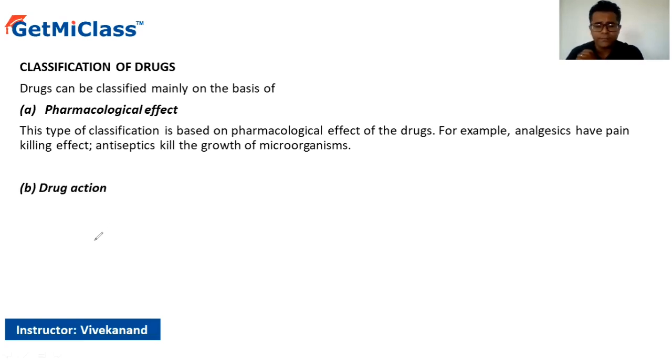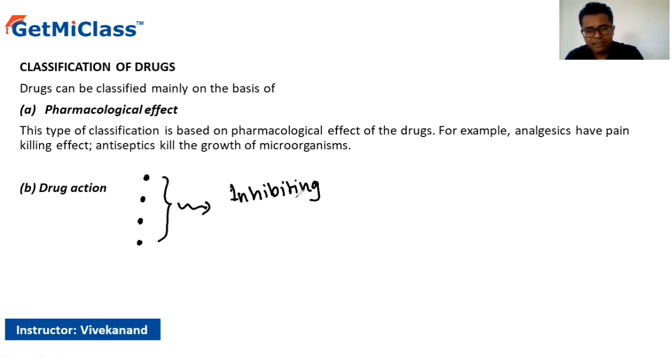The drugs over here, if the particular type of drugs are going to exhibit similar actions, because these drugs usually react on the biochemical processes, they have a direct effect on the biochemical processes. For example, let's say there are certain drugs, and all of these drugs react by inhibiting the action of histamine.